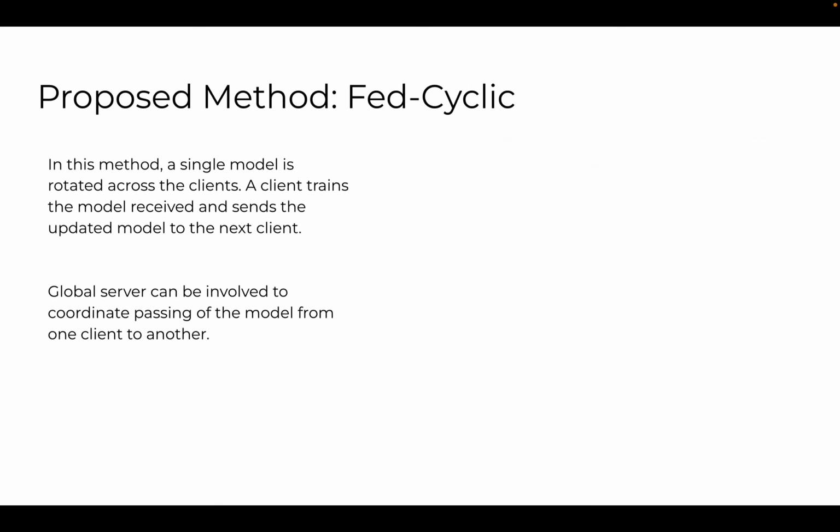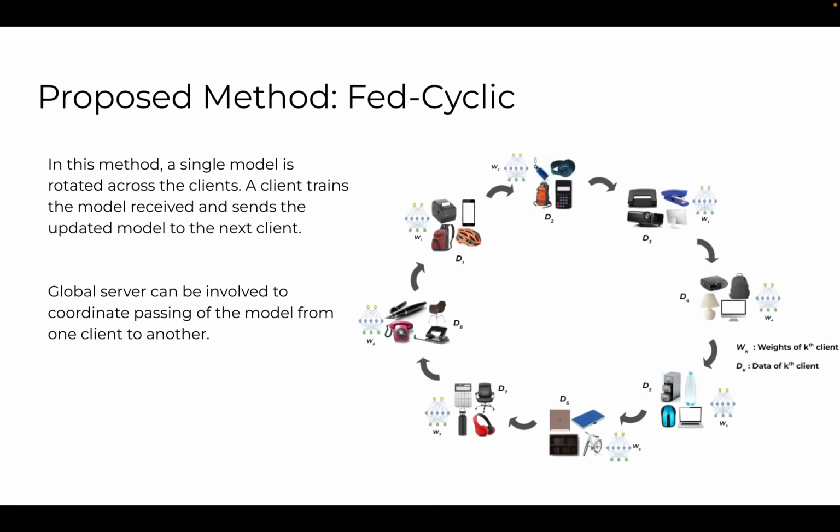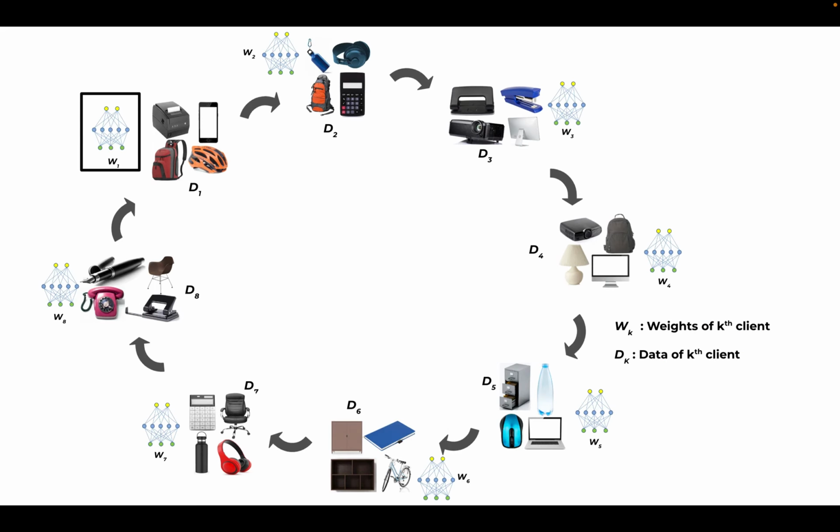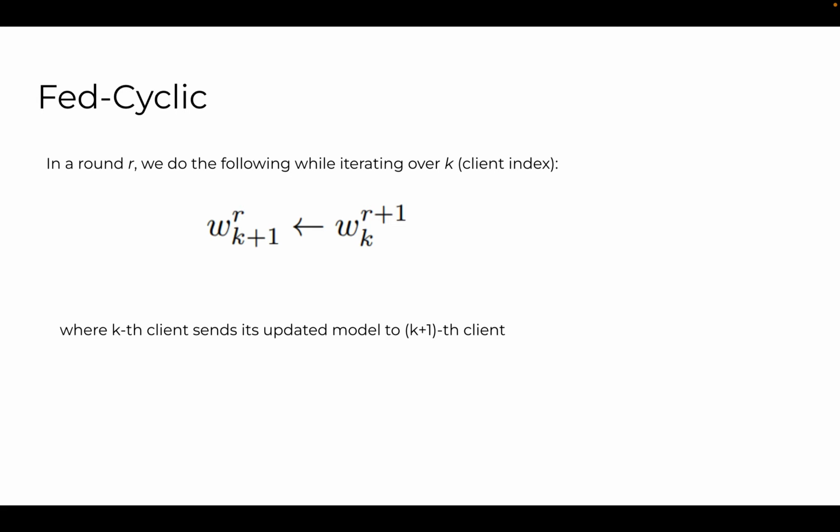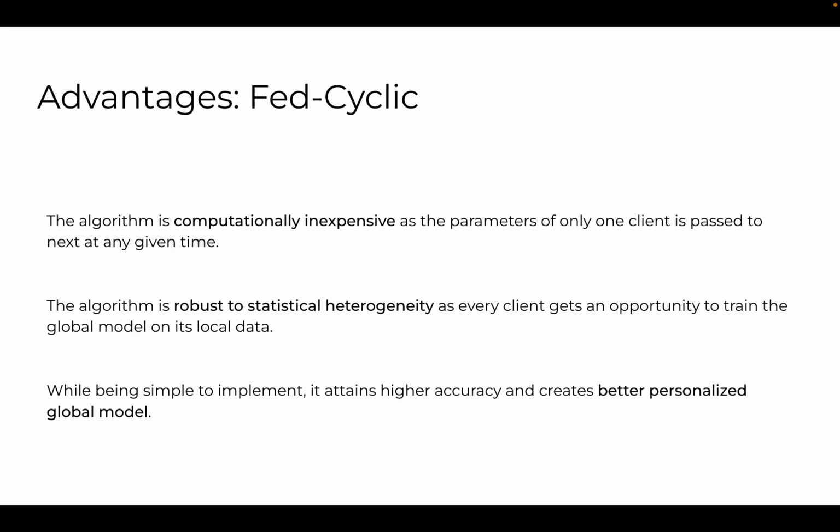Now, moving on to the proposed method Fed-Cyclic. It is a simple to implement algorithm in which a single model is rotated across the clients in a cyclic fashion. So a client receives the model from the previous client, trains the model on its local set and transfers the updated model to the next client in a cyclic fashion. In this equation, we can see that once client K is trained and updated, it transfers its weight to the next client for its training.